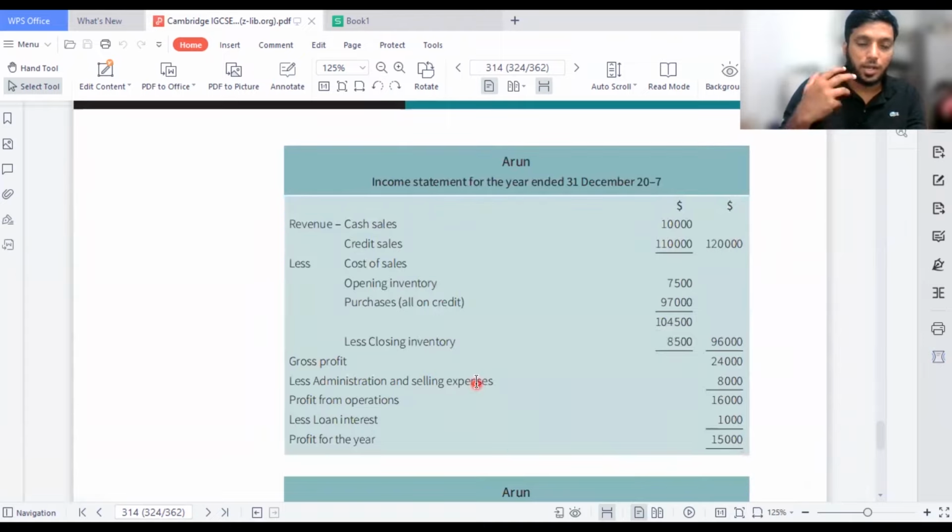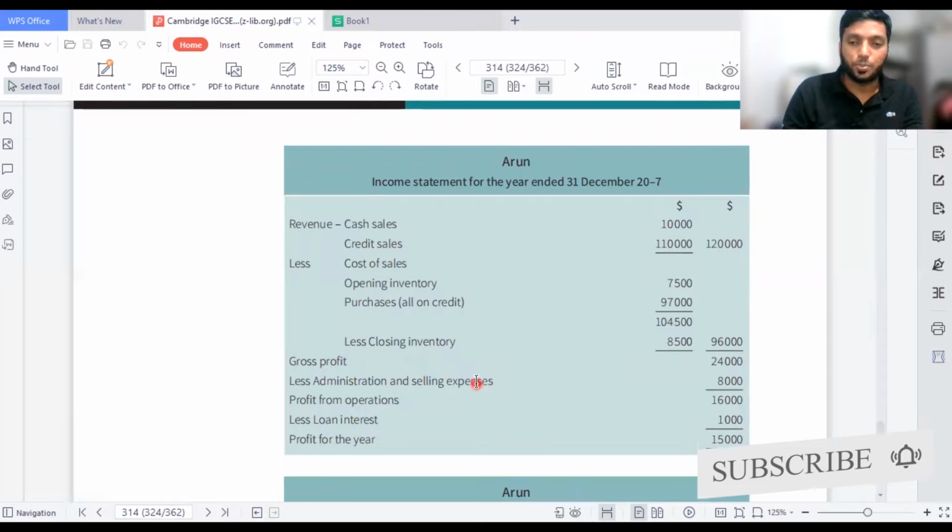To do this and have an understanding, you need to have a good understanding of your chapters 9 and 10. I think most of the time chapters 8 and 9, you need to have a good understanding of financial statements when you are doing this. So if you do not have knowledge in financial statements, you should practice chapters 8 and 9 when you come to this particular area. In future videos I'll be uploading those areas also, how financial statements should be done. Let's move on to the content now.